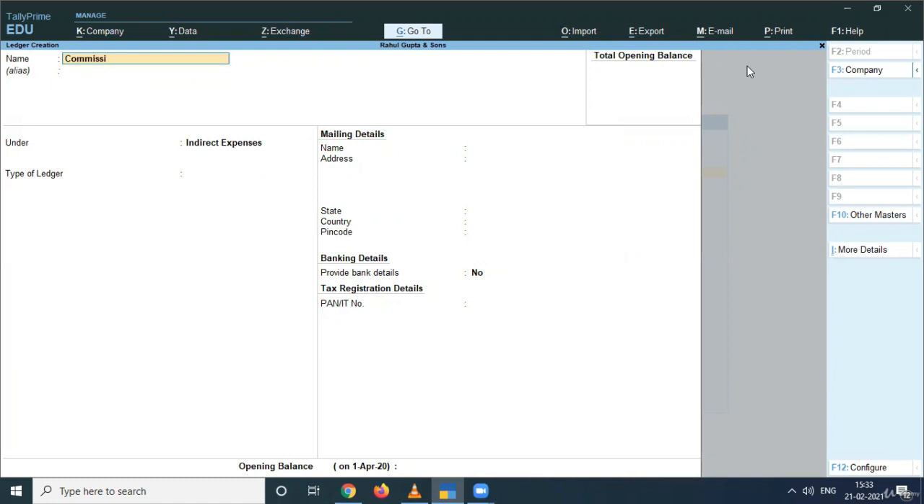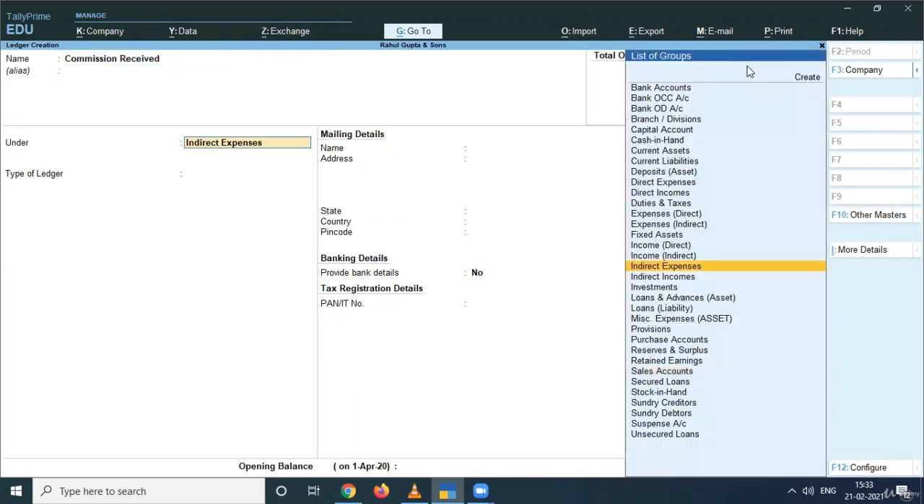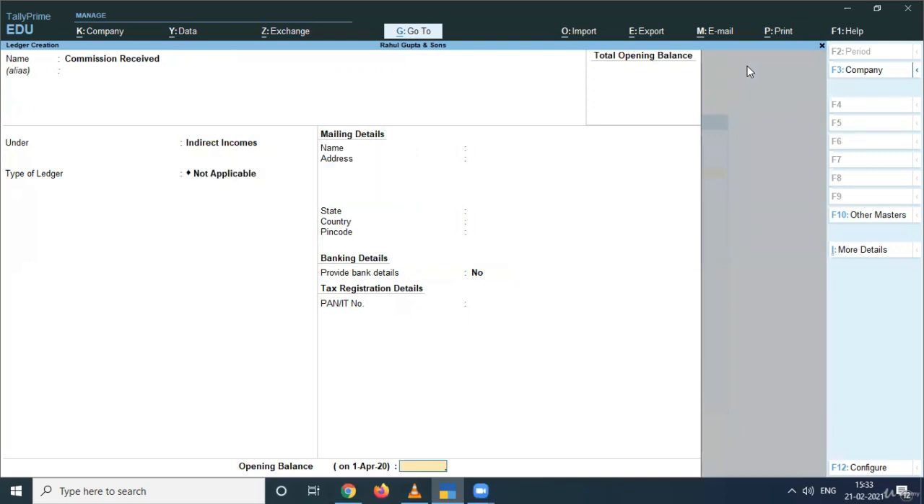Commission received, you have to prepare the commission received account. Like I have received some income, but nothing is mentioned that this belongs to business production or not. So this will go under indirect incomes. All right. So this is how you can prepare simple ledgers by giving some of the basic details and posting them under the correct group. See, posting them under the correct group is very, very important. Otherwise, this will directly reflect on your balance sheet and will affect the balance sheet in the worst way.